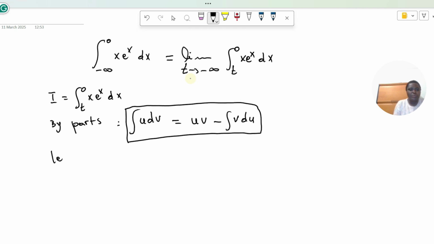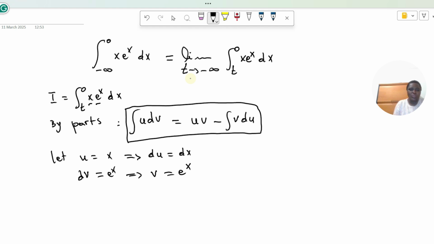So let's suppose that u is equal to x. If u is equal to x, this implies that du is equal to dx. And in this case, dv is equal to e power x. Here we took x as u and e power x to be dv. So this implies that v will be the integration of e power x, so it is equal to e power x.